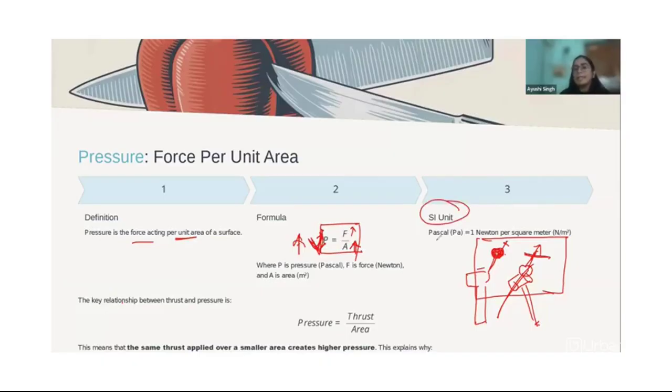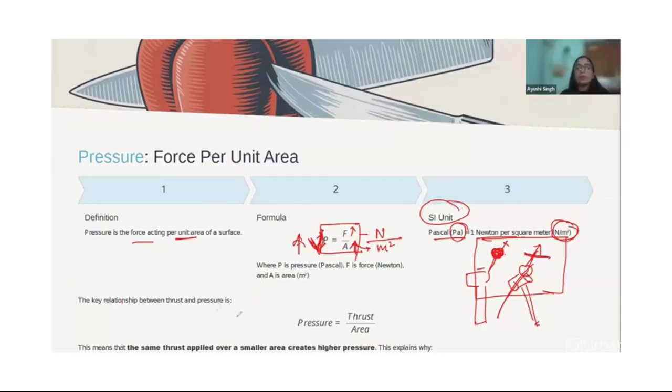Now the SI unit is Pascal, that is 1 Newton per square meter. You can either write Pascal or write Newton per meter square, because the unit of force is Newton. If you ever get confused about how this came about, the SI unit for force is Newton and for area is meter square, so force upon area. This is the SI unit, but we usually use Pascal here.